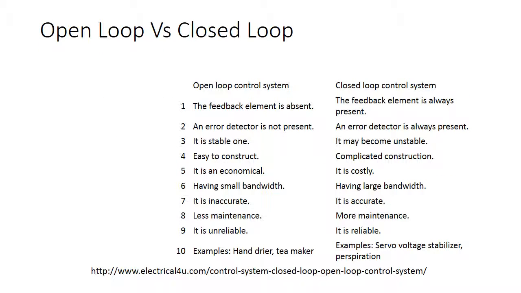Some examples of closed-loop systems: automatic electric iron. The heating elements are controlled by output temperature of the iron. You set it to, like wool or whatever setting fabric it is, and the heat will adjust accordingly. Servo voltage stabilizer. Voltage controller operates depending upon output voltage of the system. Water level controller. Input water is controlled by water level of the reservoir. Missile launched and auto-tracked by radar. The direction of the missile is controlled by comparing the target and position of the missile.